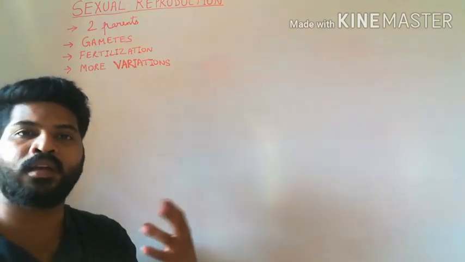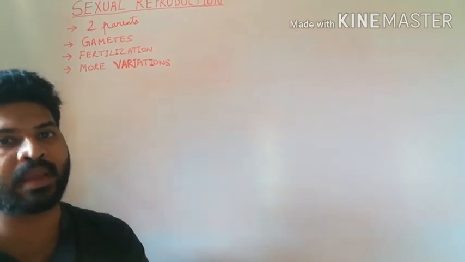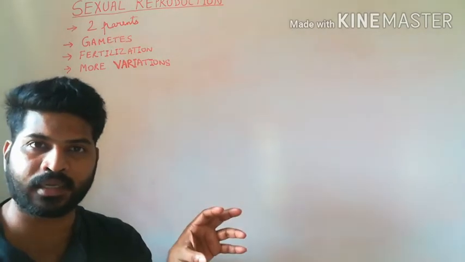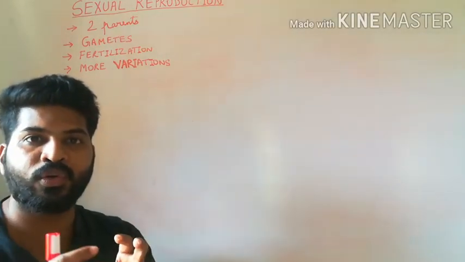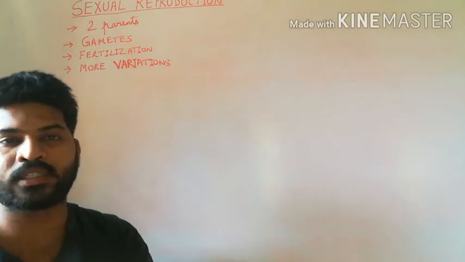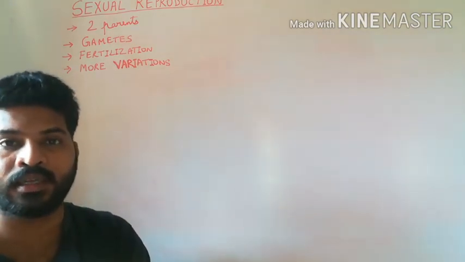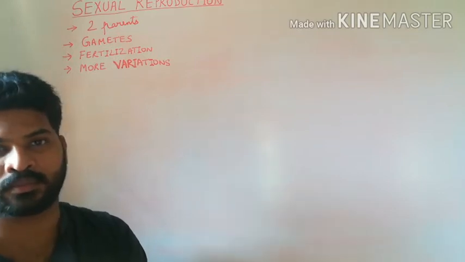Because gametes are produced, one could be a male gamete, another could be a female gamete. These two gametes need to fuse. This event is called fertilization, which is absent in asexual reproduction.